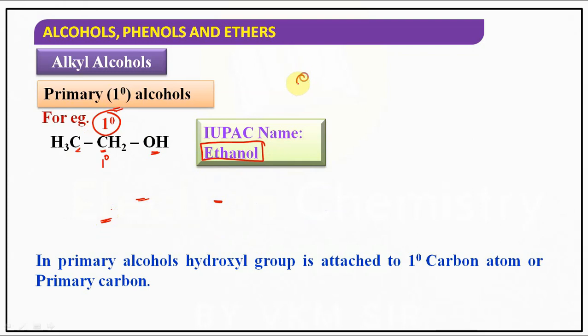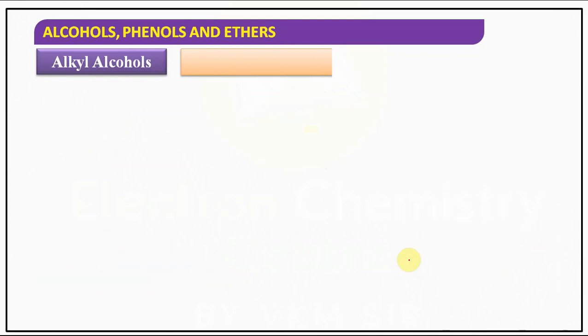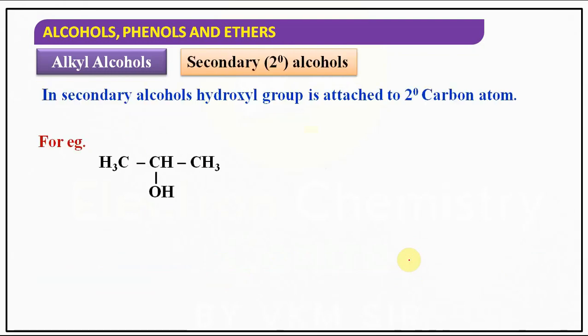Generally the IUPAC name of alcohols ends in -ol. Two carbons are there, that's why ethanol. If three carbons are there, propanol. If one carbon is there, methanol. In primary alcohols, the hydroxyl group is attached to which carbon? Primary carbon. Okay. If it is attached to a secondary carbon,